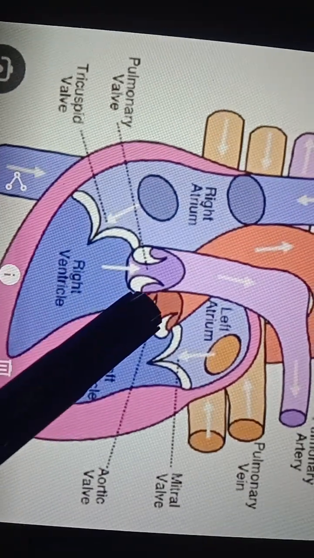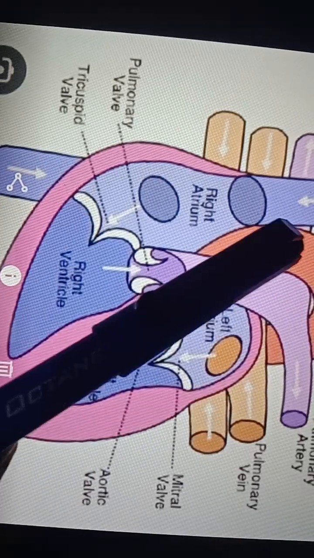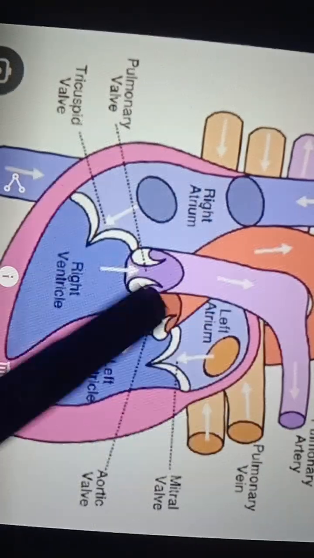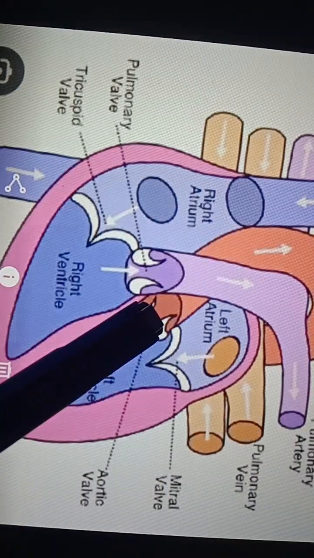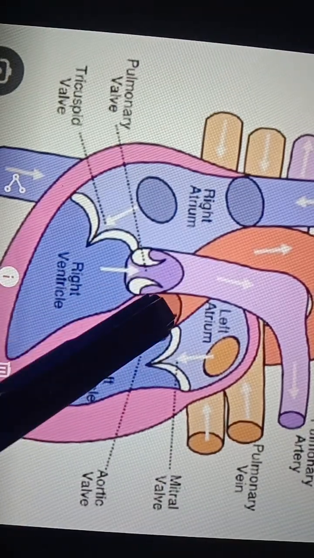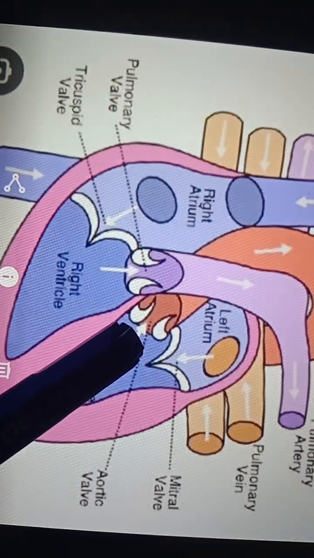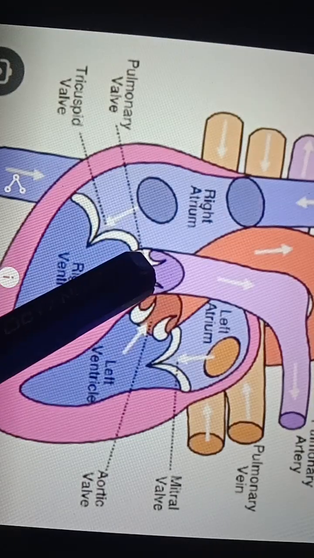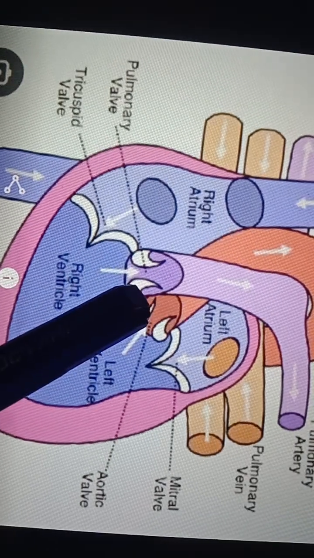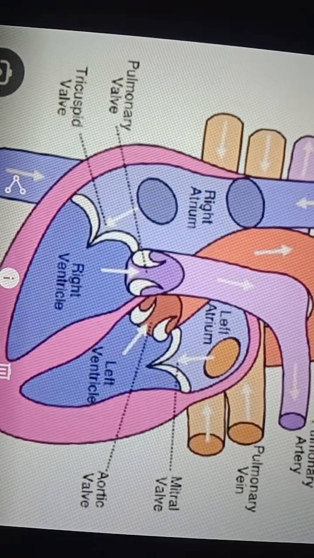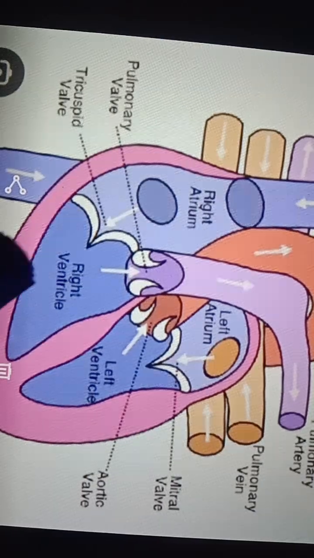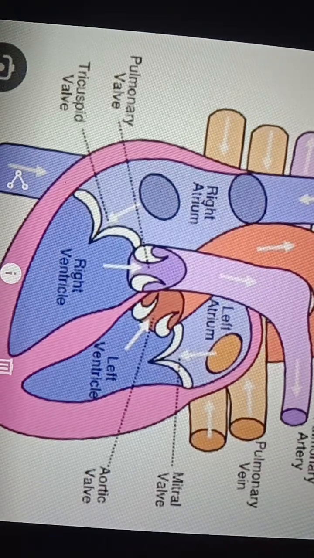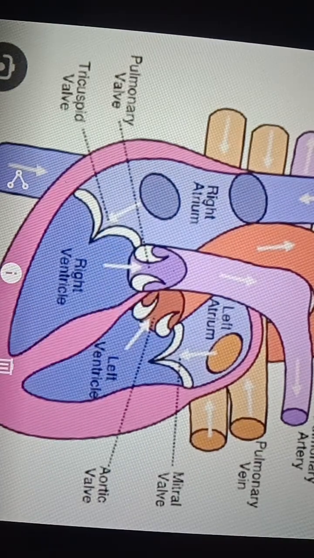Here, if you observe, there may be a chance of reverse flow of blood from the pulmonary artery and the systemic aorta. From these two blood vessels, blood may take reverse flow. To stop the reverse flow, these two valves close at a time. That time we hear the second sound, that is dub. So the first sound is from the tricuspid valve and bicuspid valve. The second sound is from these two valves.